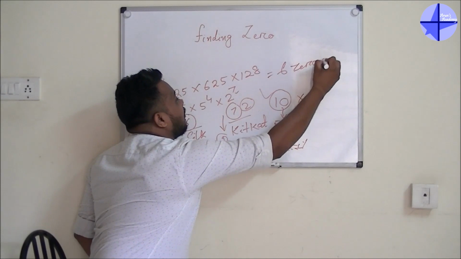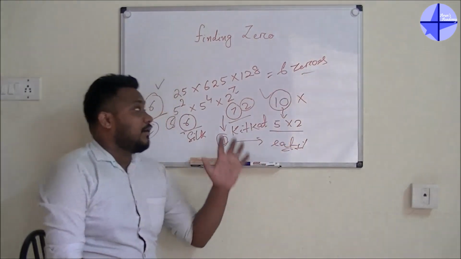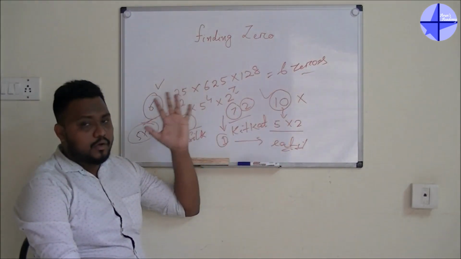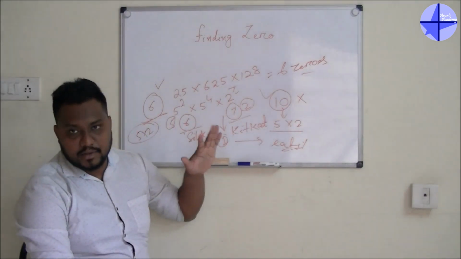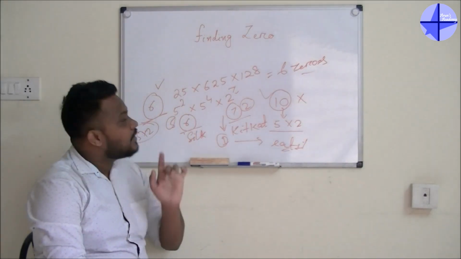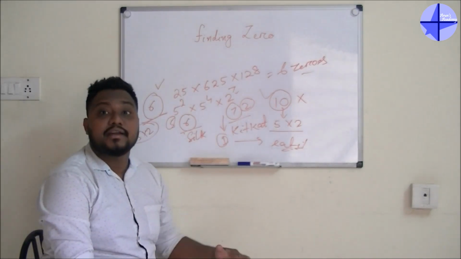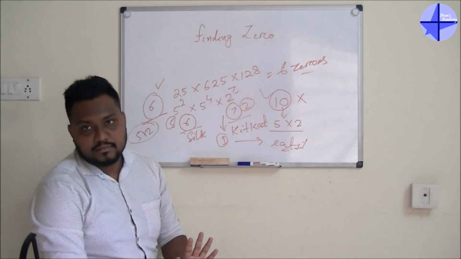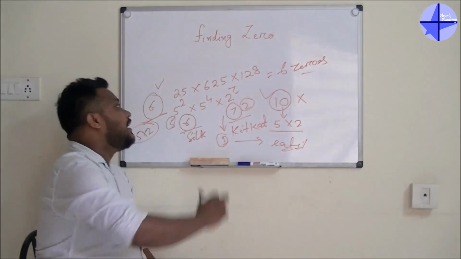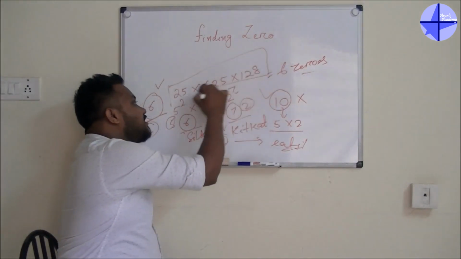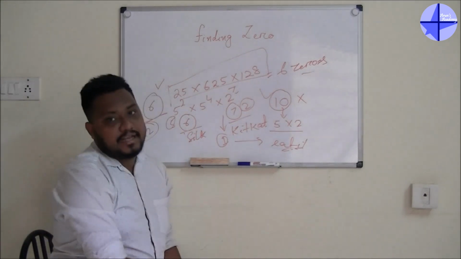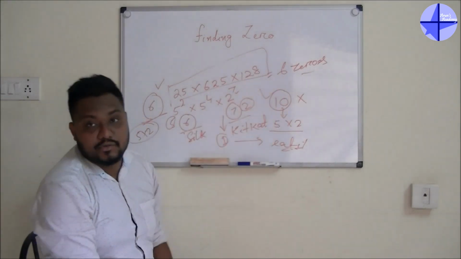So guys, whenever you are solving this question, always be ready with the calculator, only to check the answer. Solve this question according to the logic and after that check whether you are getting the same 6 zeros or not. I'm 100% sure if you go for the answer of this particular thing, at the end of the answer you will get 6 zeros.